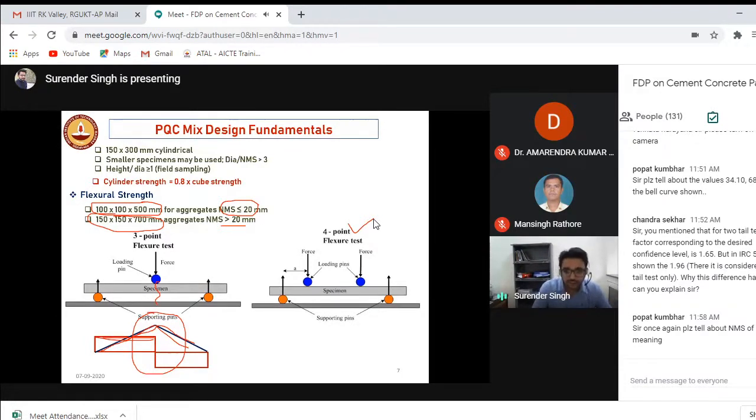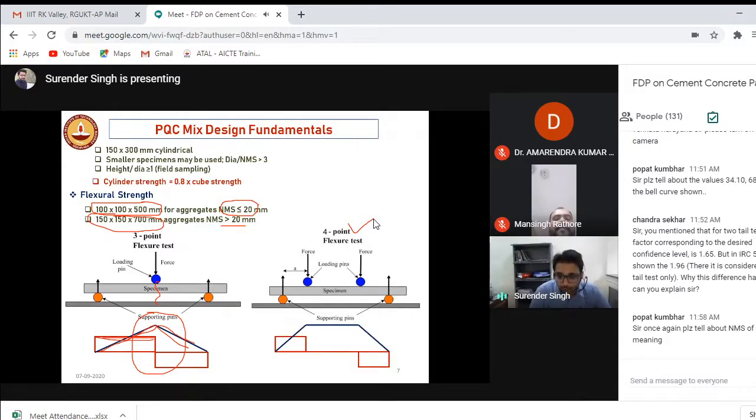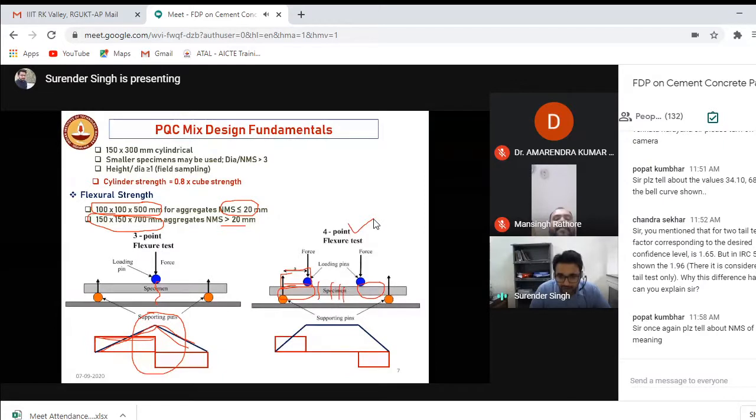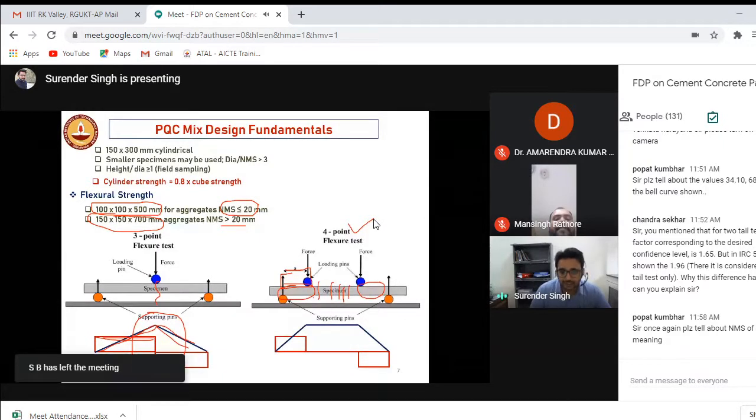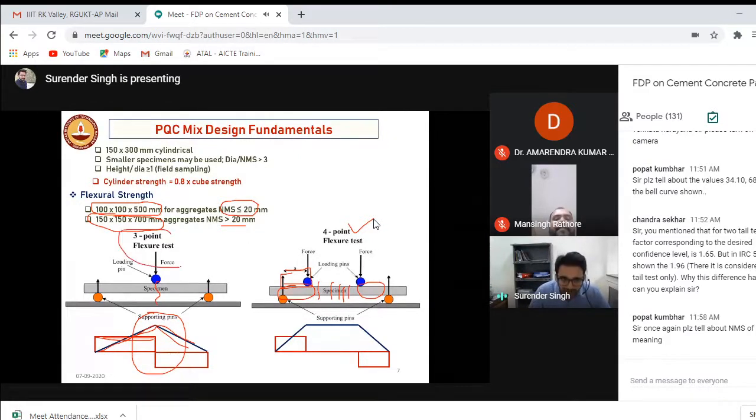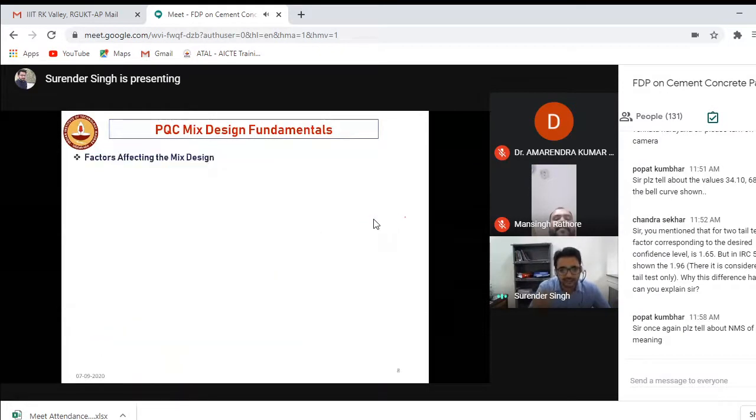But when you draw the shear force and bending moment diagram for a 4-point flexure strength test, you can see the shear force will be occurring in this area only, and here there will be pure bending. And when the crack is occurring in this portion, then you can say that this is representing your concrete pavement. So in your lab, if you have a 3-point bending test, you should not use it. For the pavement, you have to use the 4-point bending test.